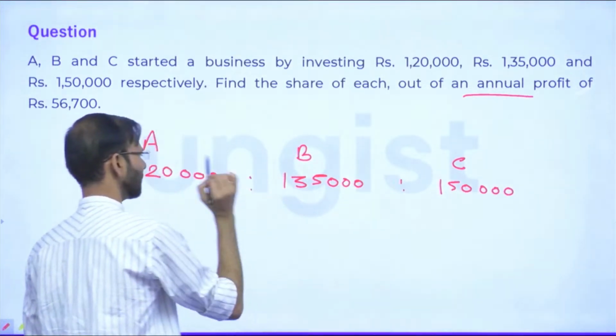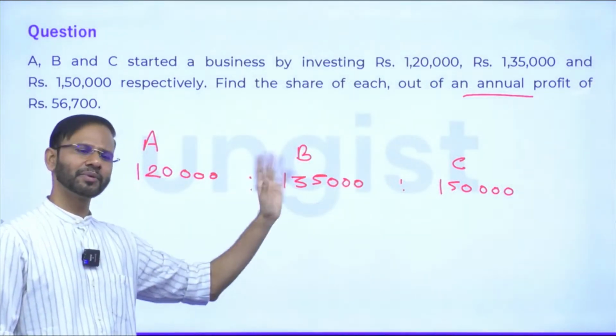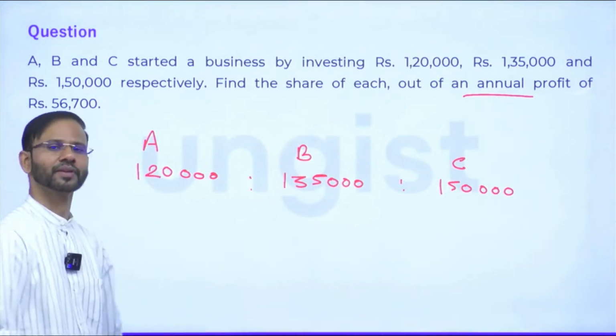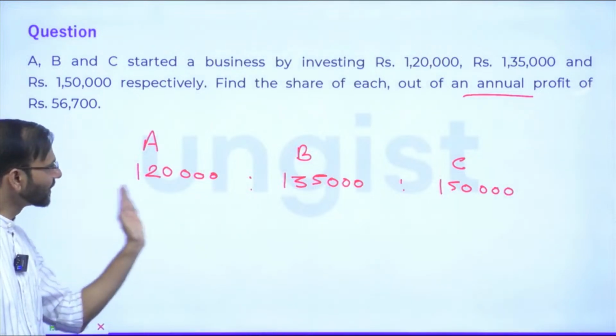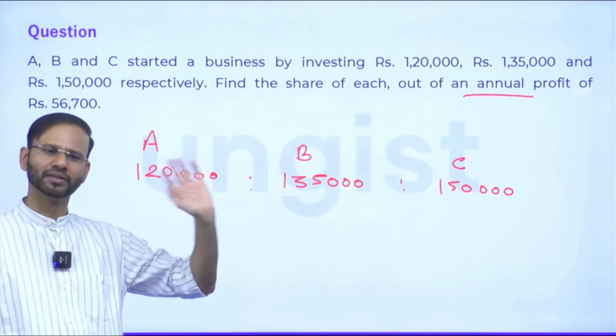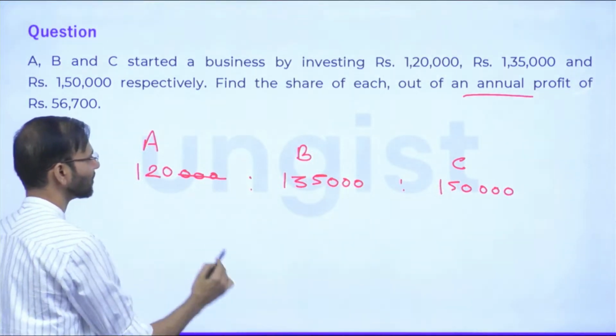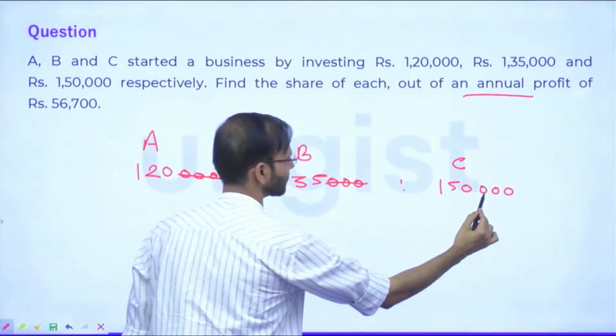So guys, obviously all of them are there in the business for 12 months, 12 months, 12 months, so it will be multiplied with 12 and we need to find this ratio. Now to find the ratio, we need to cancel the common multiplier. First of all, 3 zeros are common, so 3 zeros will be cancelled.